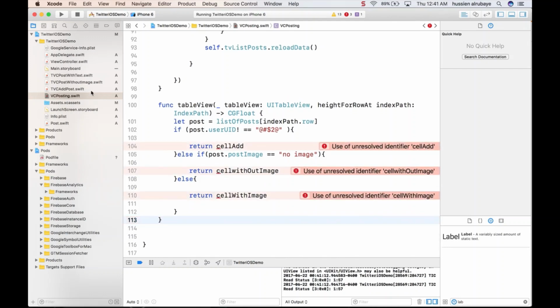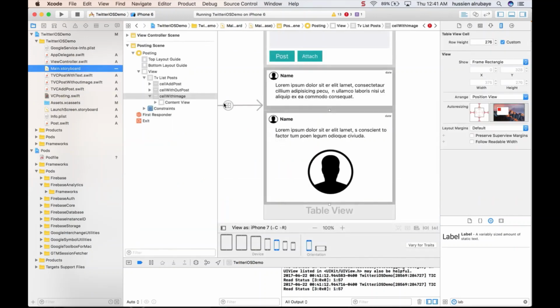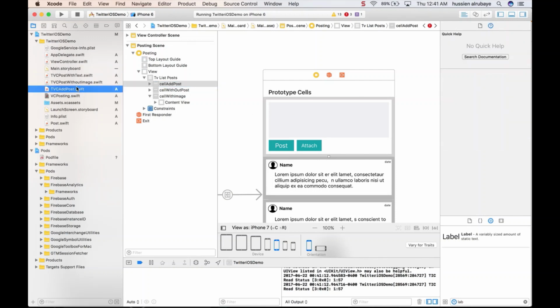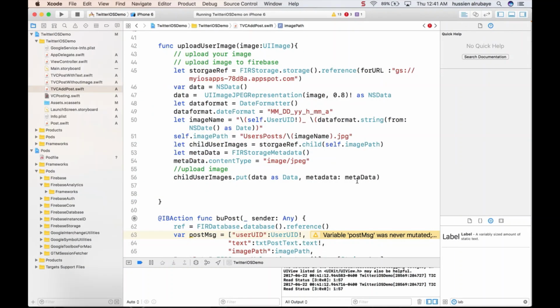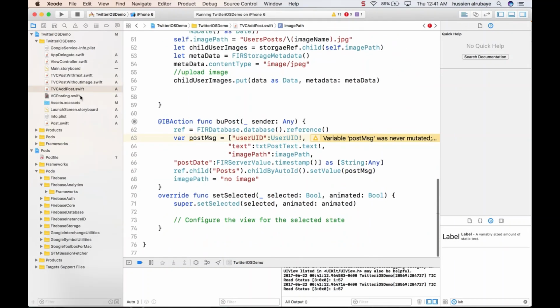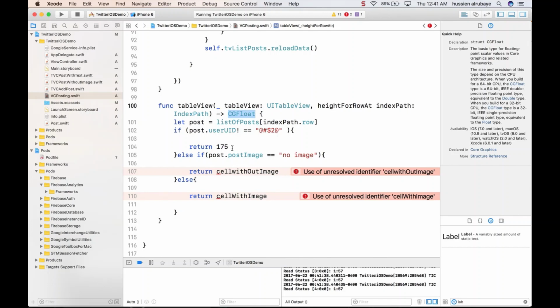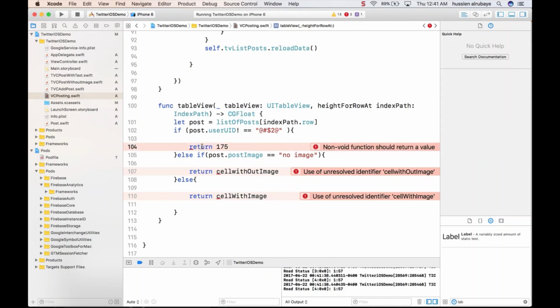First of all, if I go here to the main UI, the cell of this one, how much is the height for it? It's 175. So for the ad it should be 175. So where is the ad here? The ad here is this one. So he should return the height 175, because he expects you to return the height. So we're just returning 175.